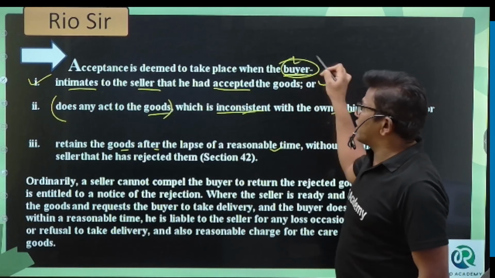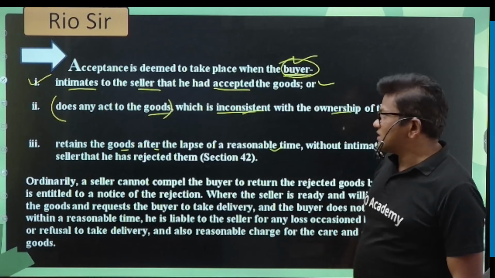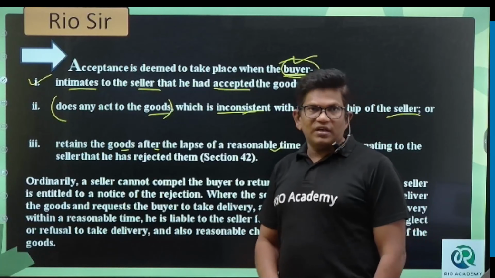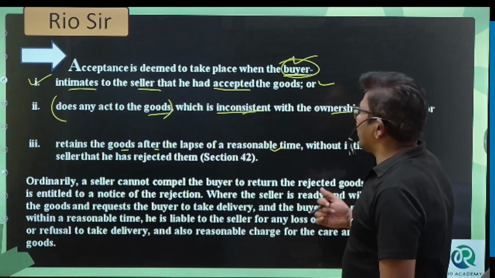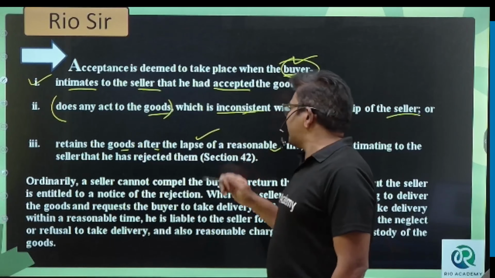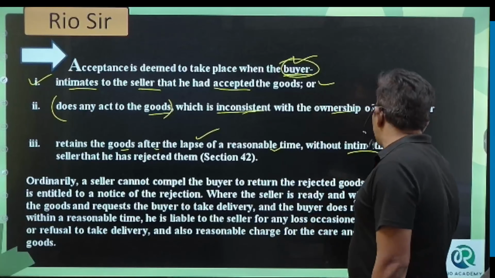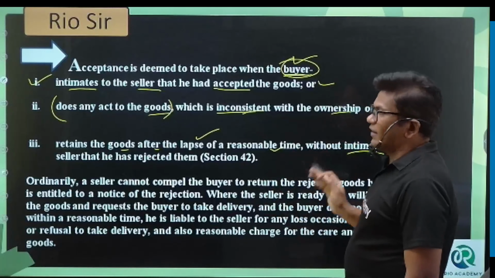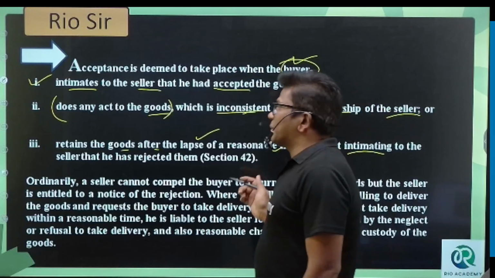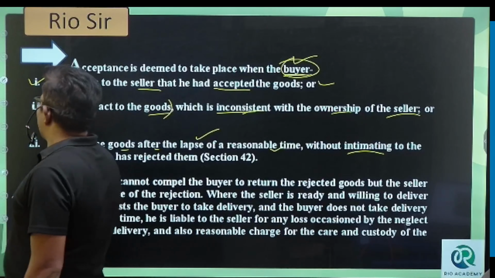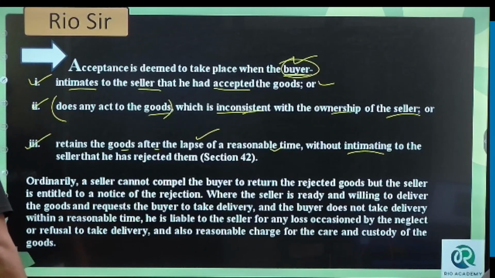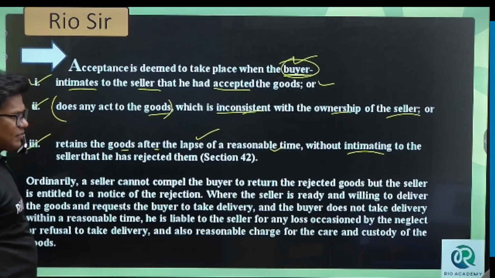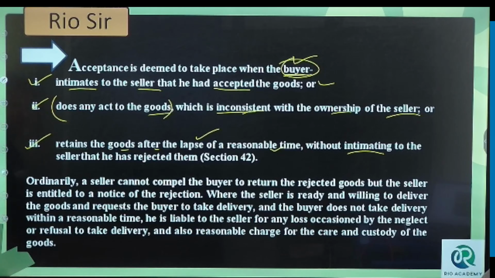That means he has accepted the goods. Got it? Next, retaining the goods. He is holding the goods with him, he is not returning them, and after the lapse of time, without informing the seller that he has rejected the goods, it is nothing but acceptance of the goods. Understood these three? Please say yes, sir.